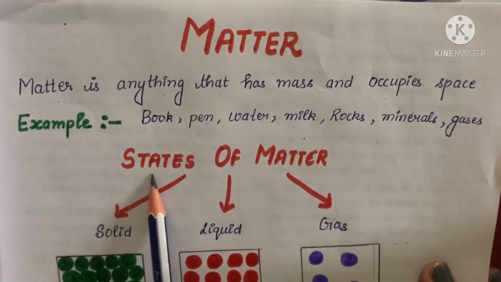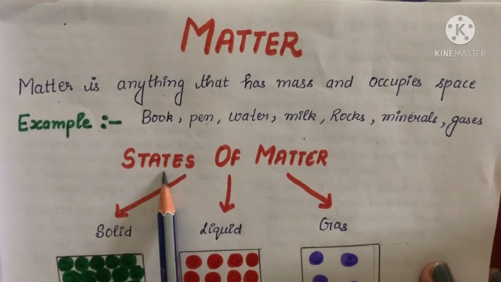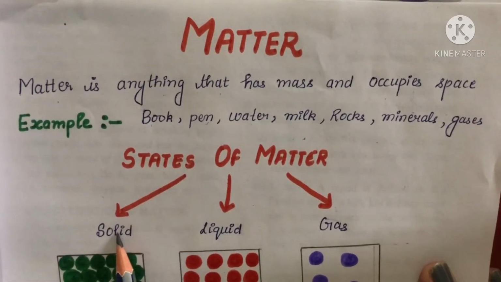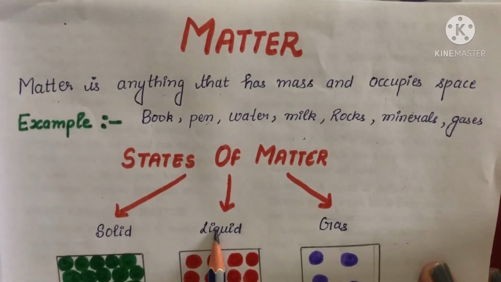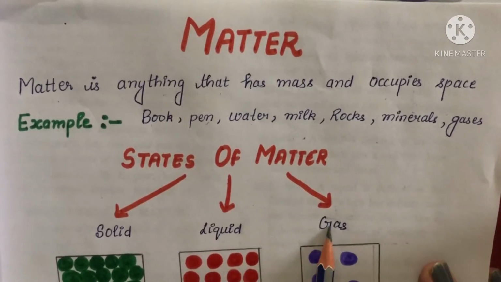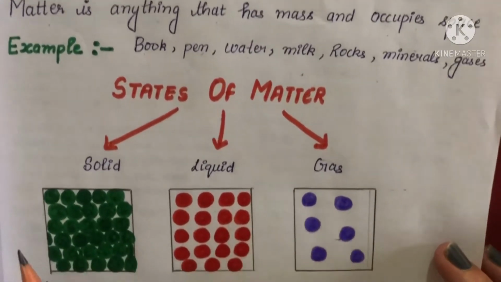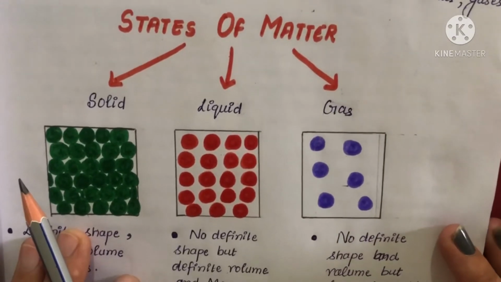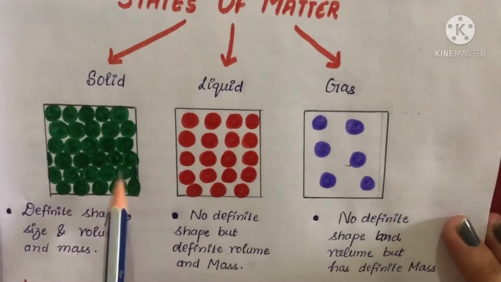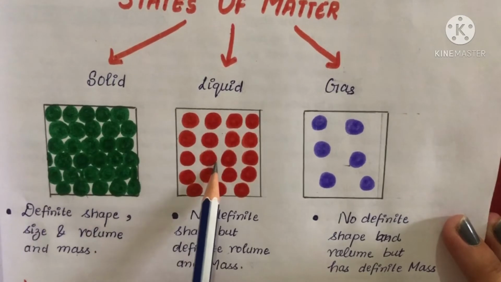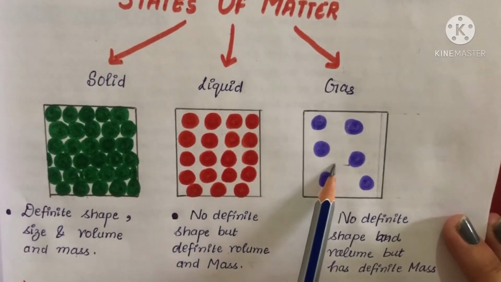How many states of matter? There are 3 states of matter. First one is the solid state, second one is the liquid state, and the third one is the gaseous state. So, look at the arrangement of the different states of matter. This is the solid state, this is the liquid, and this is the gaseous state.